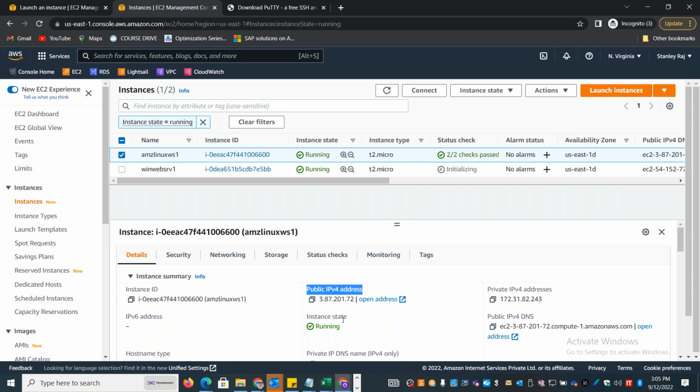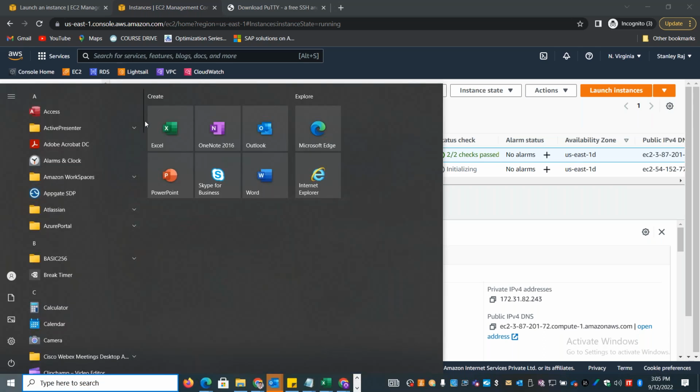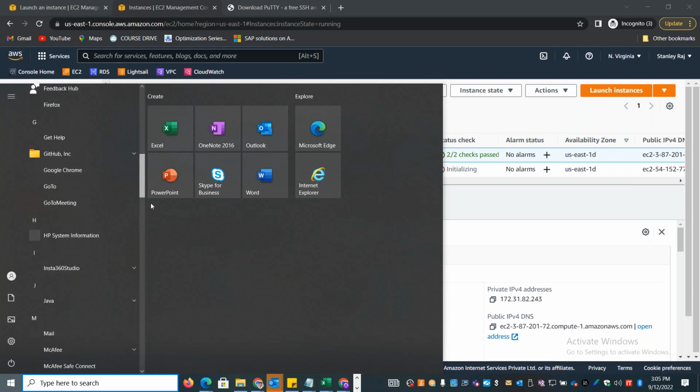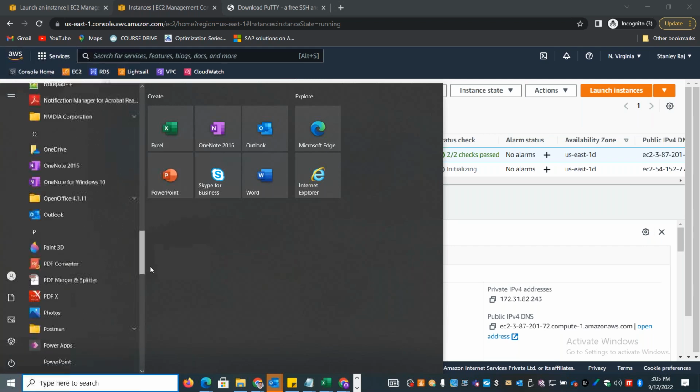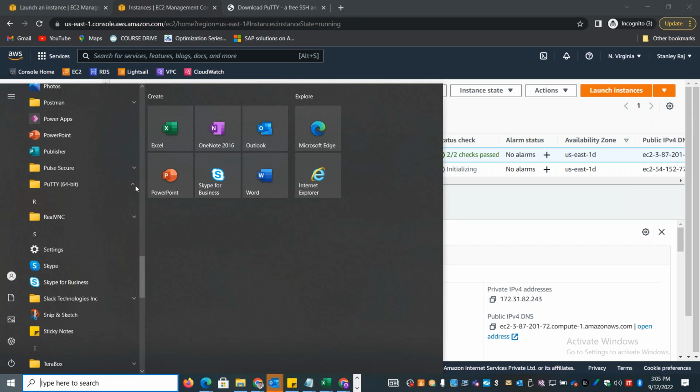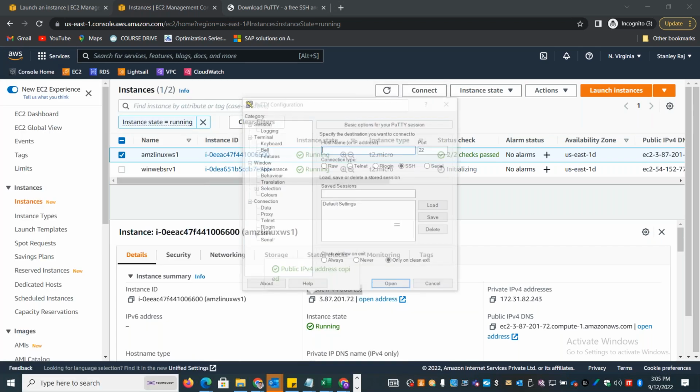Public IP is used for connecting from the internet. Private IP is for connecting from within the Amazon platform, or from your on-premises through the VPN. I'm just going to connect through the public IP, so I can copy the address. Here I can open the PuTTY tool and enter the IP address.